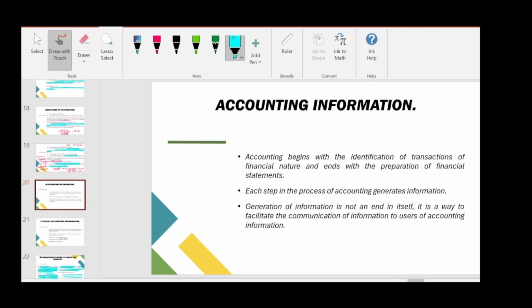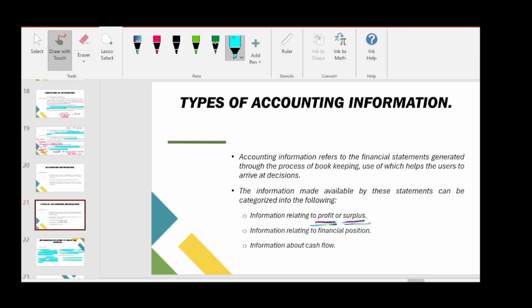The next topic was accounting information. So accounting begins with identification, and at last we will prepare the financial statements. And in that process, each and every step generates some accounting information. With the help of that information only, we will proceed to the next step. So after generating all the information, what we will do, we will communicate that information to the users of financial statements.